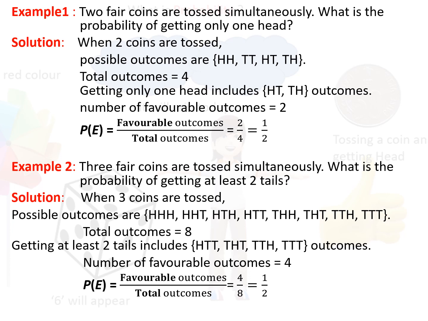Why are we including tail tail tail? Because at least 2 means it should be minimum 2 and maximum it can be anything. Let me repeat, what does the word at least mean? At least means that it should be minimum 2 in number and at most it can be any number. So tail tail tail is also included. So the number of favorable outcomes is 4, and the probability again we will get 4 by 8, which is 1 by 2.